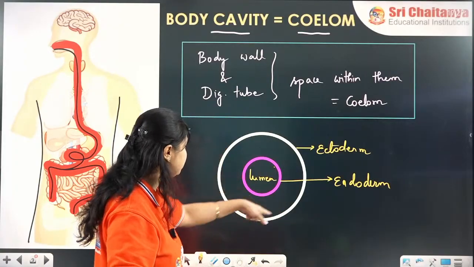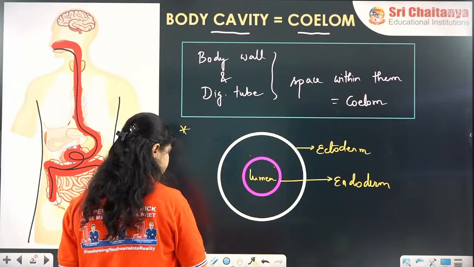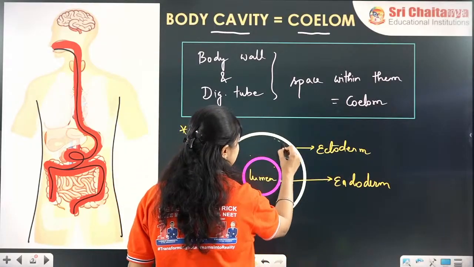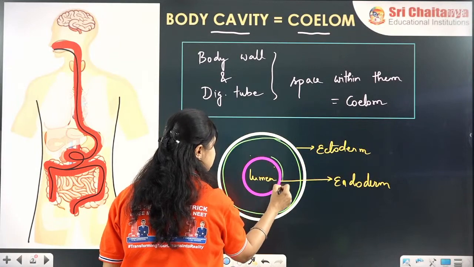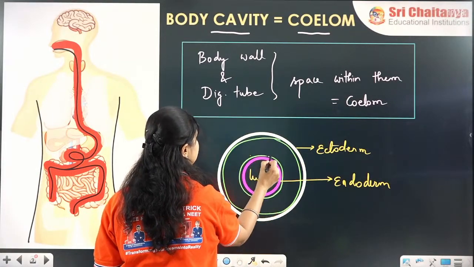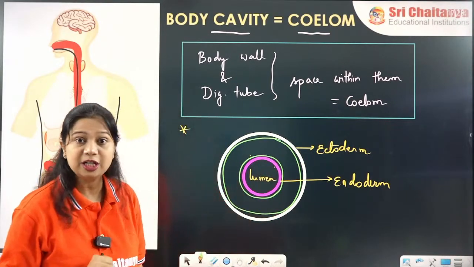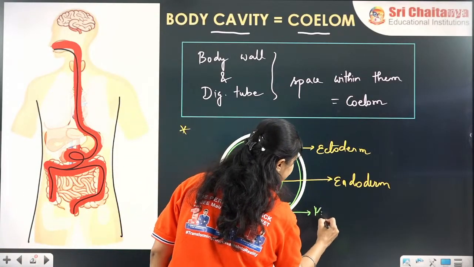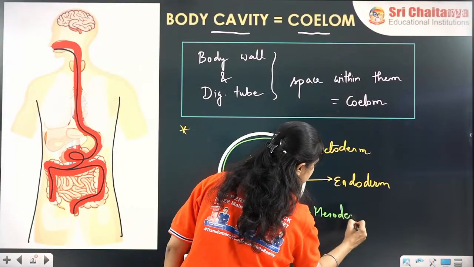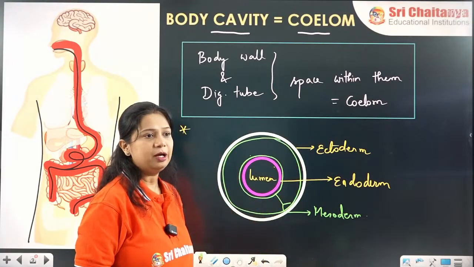The space between them, first of all. Second, the space should be completely lined by the third germ layer, which is the mesoderm. So these two things must be completed.